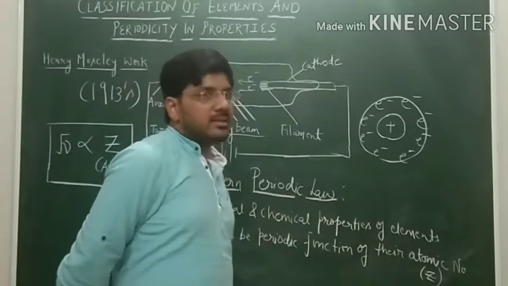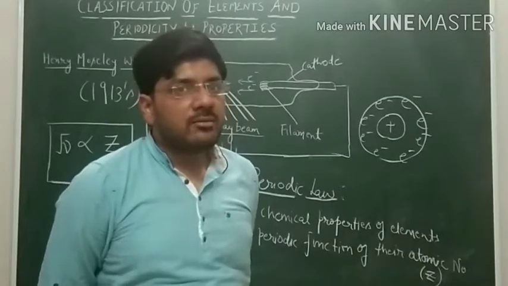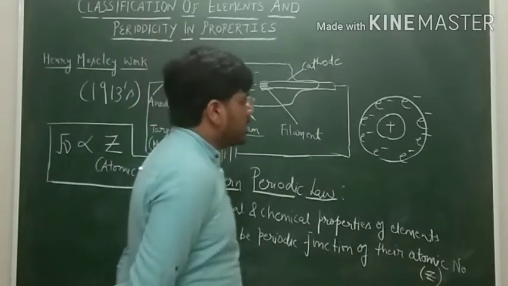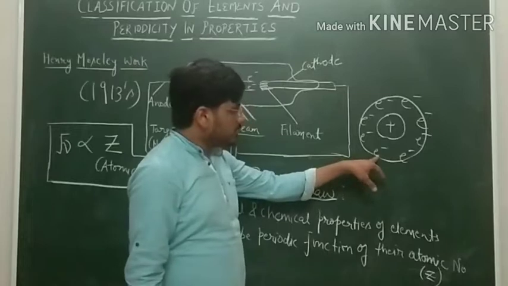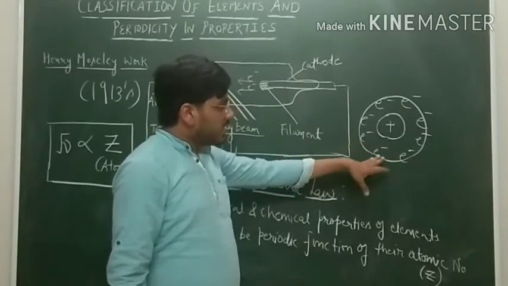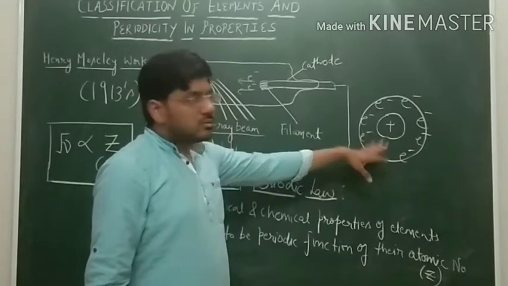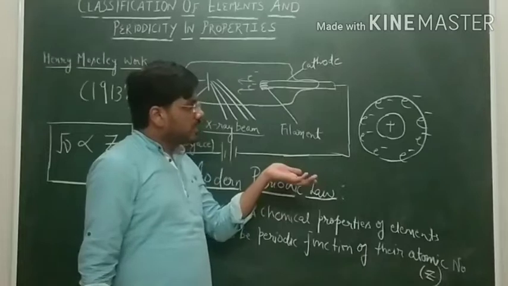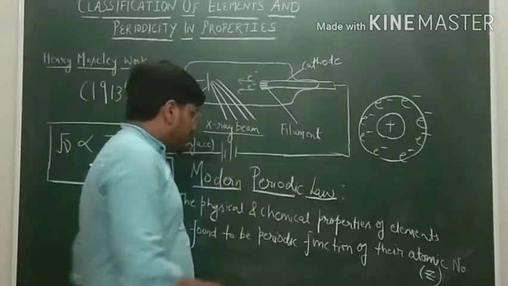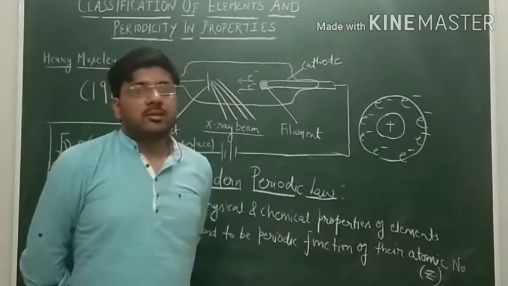So we can say that it is the atomic number of the element which is the fundamental property, because atomic number depends upon the number of electrons, and when a chemical reaction is taking place, the interaction is taking place between the electrons and the reagent. In this way we can prove that the physical and chemical properties of elements are a periodic function of their atomic number.